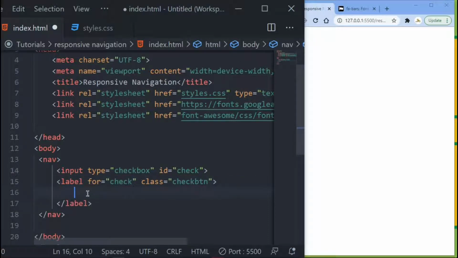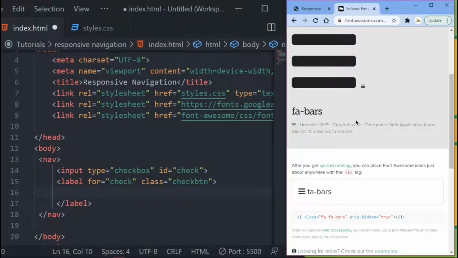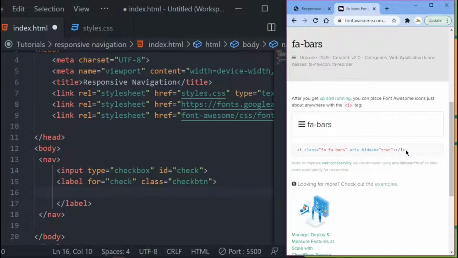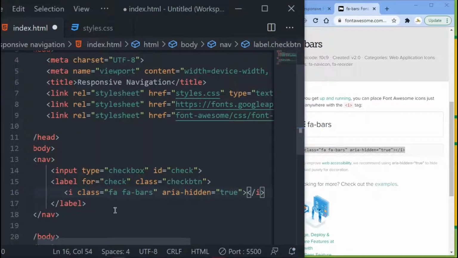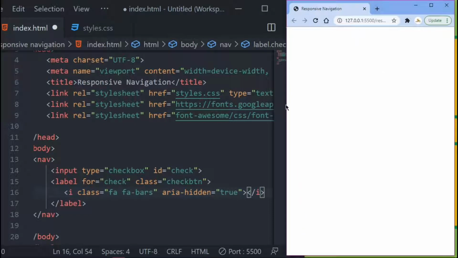Now I want to come down here. This is where I'm going to add my icon. The icon I told you, we are going to be using Font Awesome. So I'm going to come to the website here and copy this link here, and then paste it down there, right? You got that. And again, I'll leave the link in the description if you don't know how to use all this, right? So just cross this off, and I remain with that one.